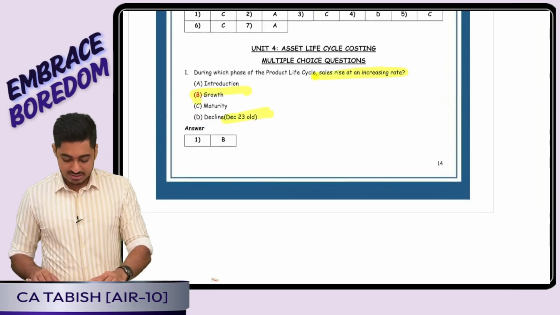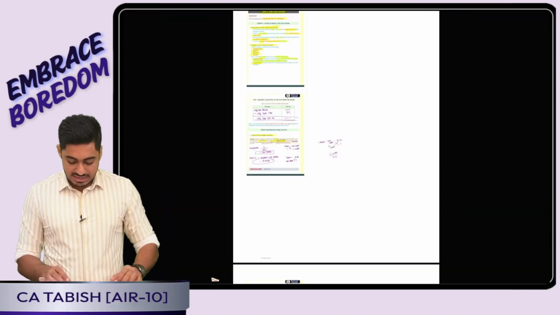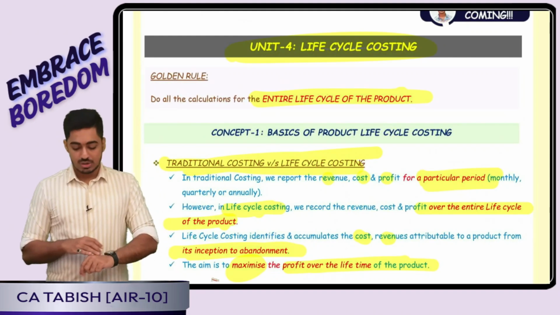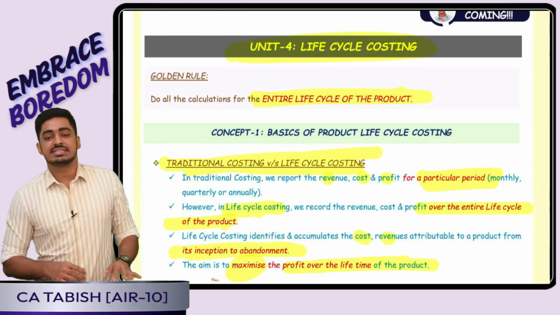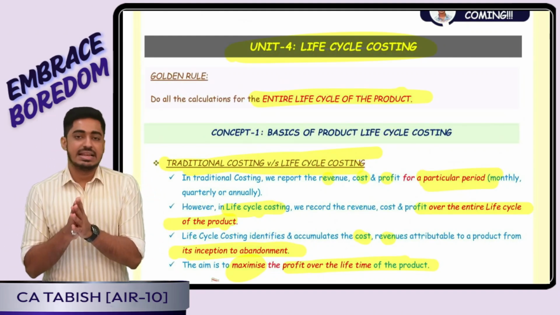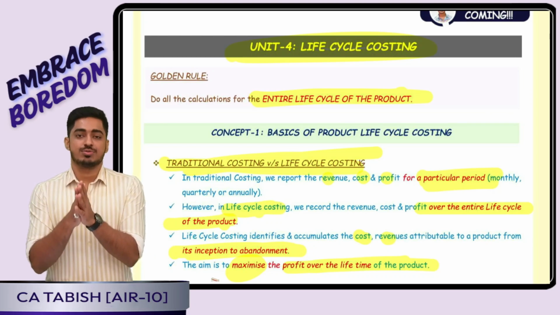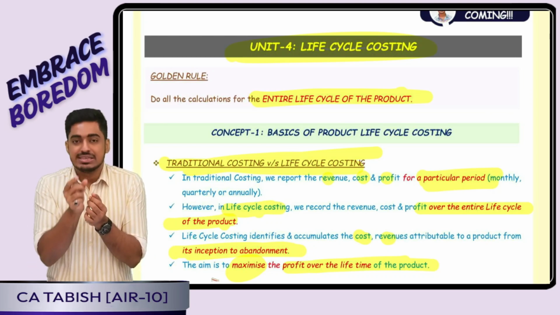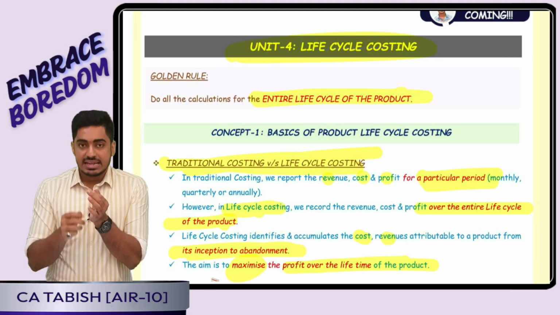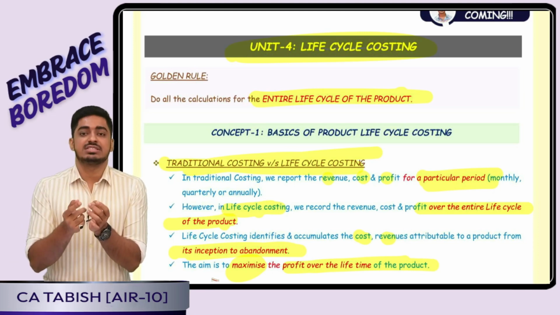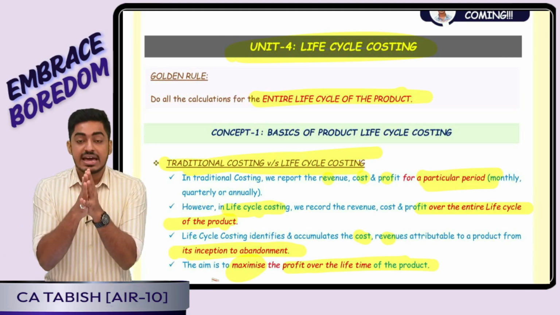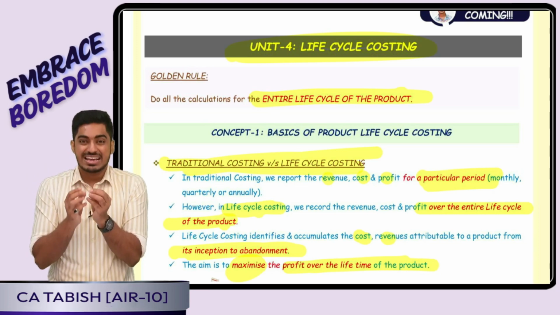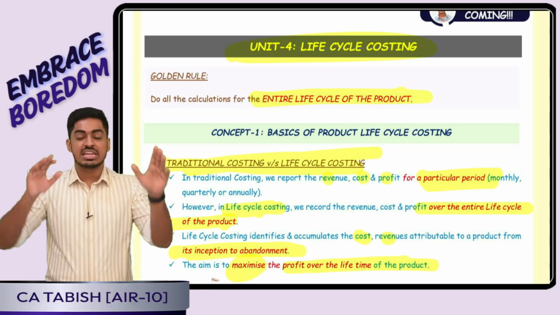With this, the chapter is over. We will quickly revise. There is nothing per se as such. Yes, unit 4, life cycle costing. It is telling that, boss, whenever you are doing the calculations of revenue, cost, profit, do not take a decision based on the calculations you do for a year. Instead, calculate the impact of your strategy and your product for the entire life cycle of the product. We should come up with strategies which will maximize the profit across the life cycle of the product.